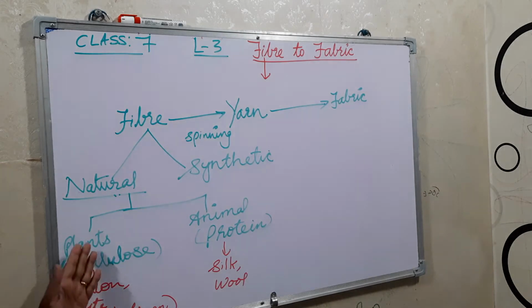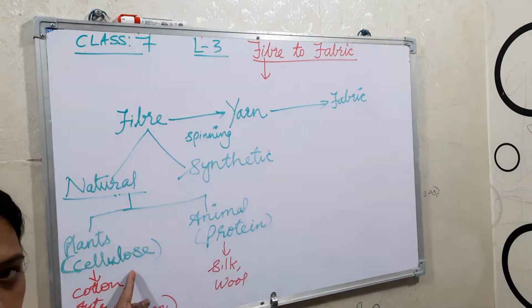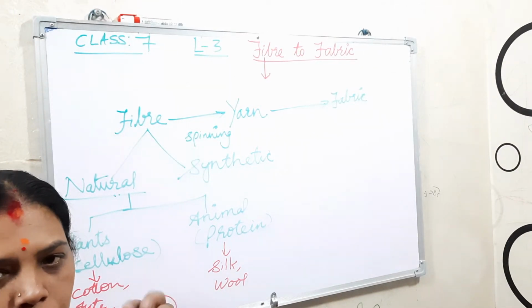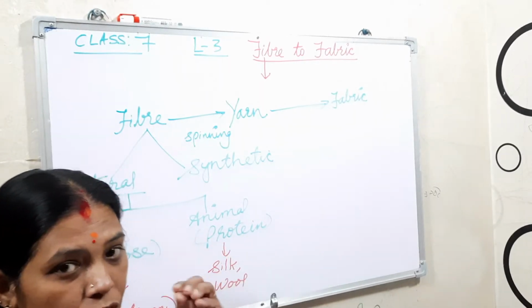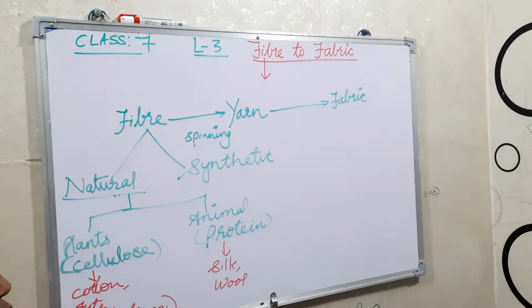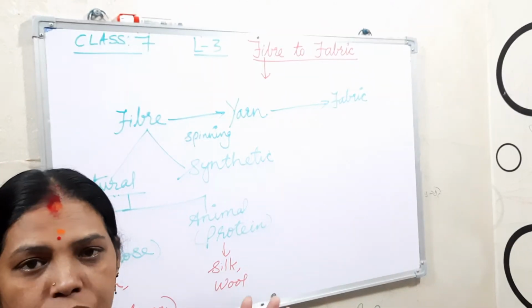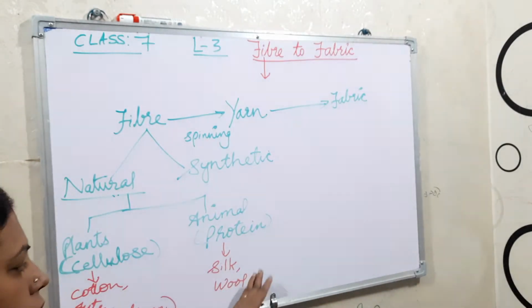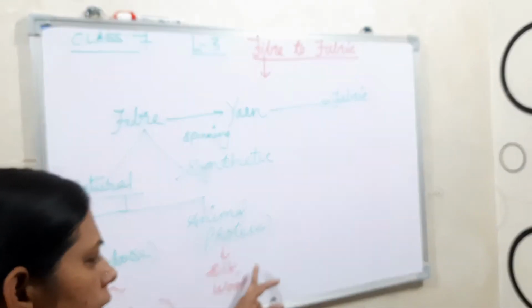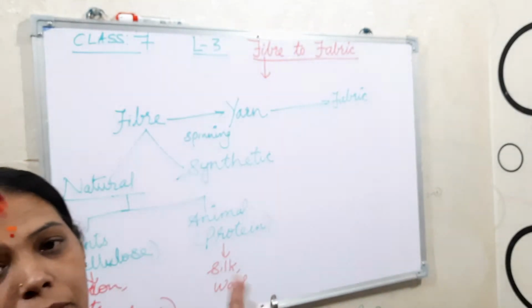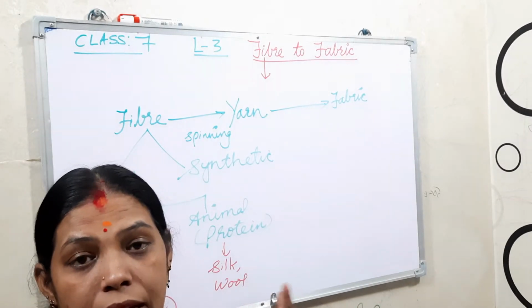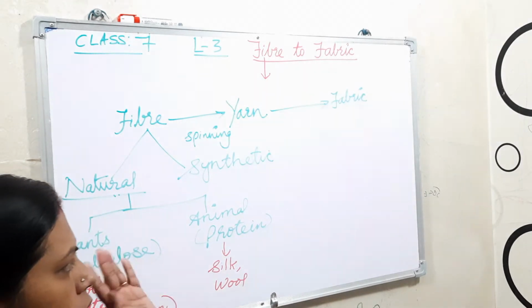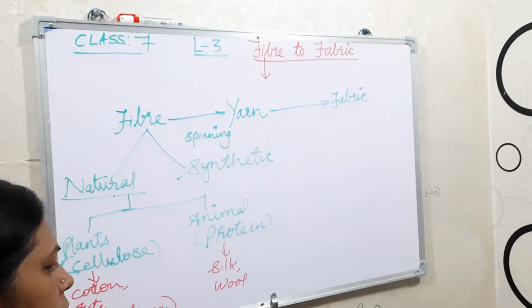Understood children? Plant fibers are made up of cellulose, and cotton is obtained from the cotton balls, the fruit balls, from which the fluffy mass comes out. Jute is obtained from the stem of the jute plant, and flax, linen, is from the seeds. Silk, this animal fiber, is obtained from the silkworm. Wool is from sheep, goats, rabbits, camel, yak; they all give wool. This year you will learn about animal fibers only.